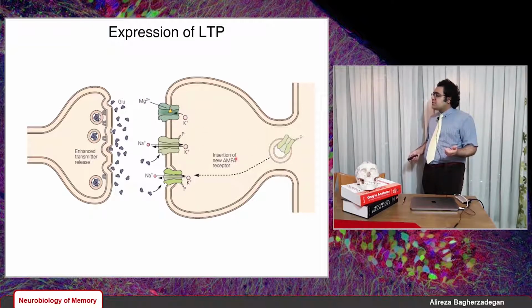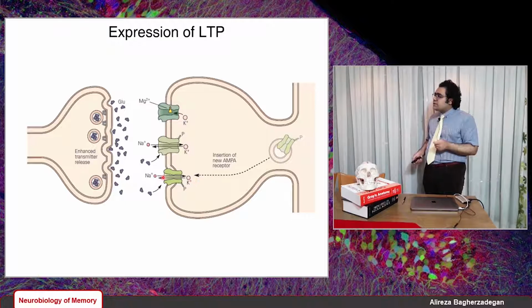And then we have another change, and that is the insertion of new AMPA receptors. What happens is that these AMPA receptors are recycled in endosomal vesicles, and protein kinase C that I showed you in the previous slide phosphorylates the cytoplasmic tail of these AMPA receptors, and by doing that it triggers the fusion of these endosomal vesicles into the spine membrane.